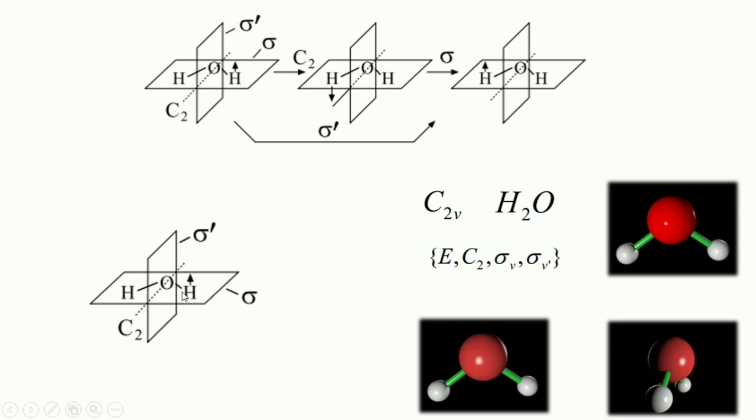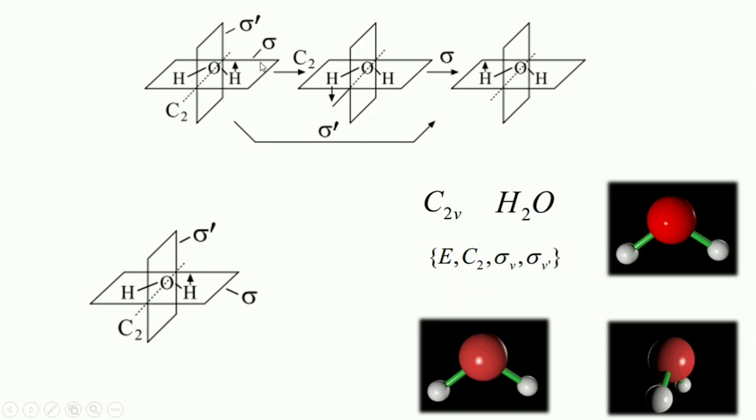If we cut the water molecule from this side, we get two equal halves. If we cut it from this other angle, that is another sigma, also giving two equal halves.